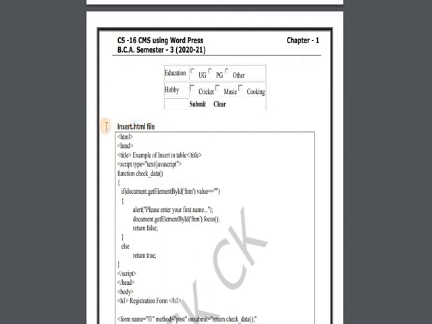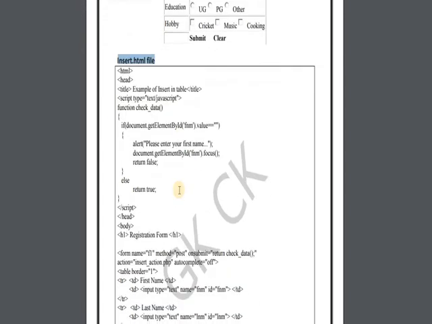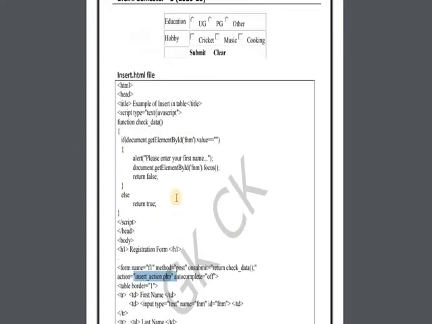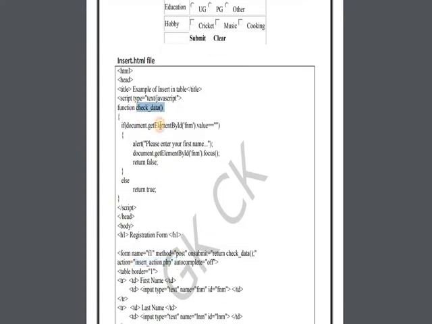I have created this insert.html file. Here in the body part you can see the registration form. We are creating a form, giving the name of the form, method is equal to post. On submit we are checking this return check data function, and after that we are redirecting the page to the insert action.php.